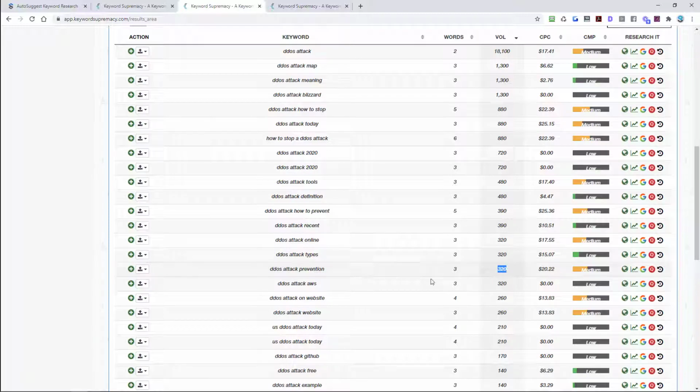But here's a keyword with 320 searches a month. A $20 CPC, DDoS attack prevention. That's obviously people looking for prevention against DDoS attacks. That is a very good keyword with a lot of buyer intention behind it. So if you could rank and get some of the traffic for that, it could be pretty good.